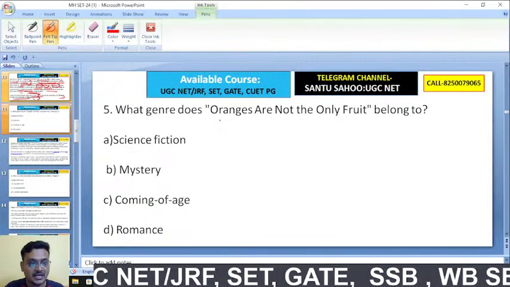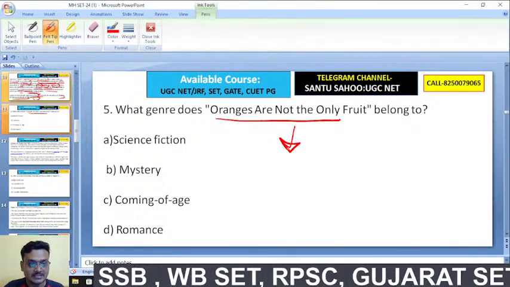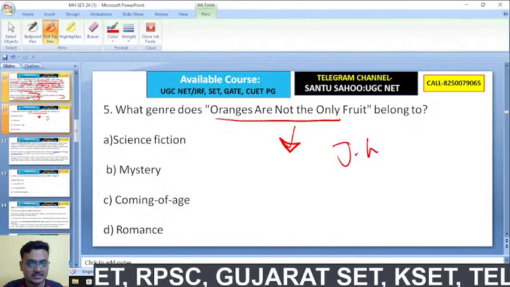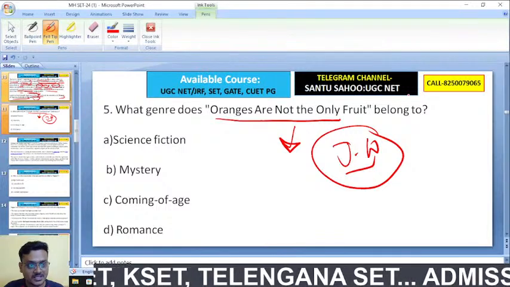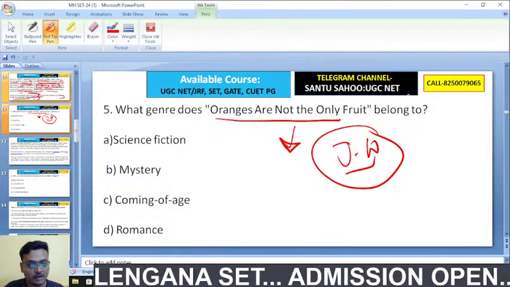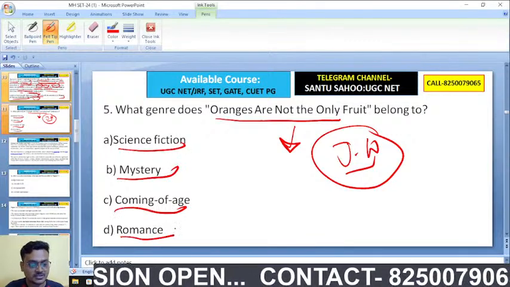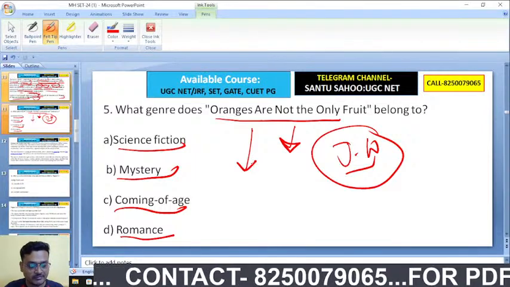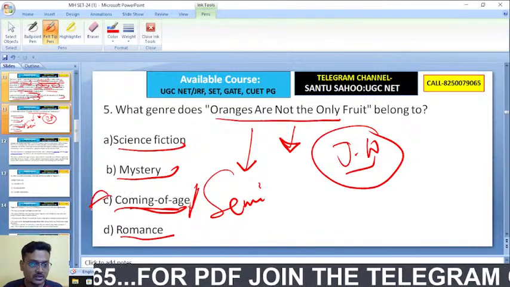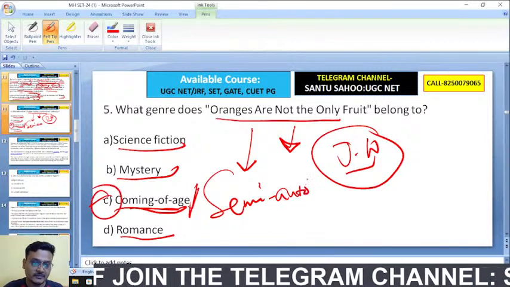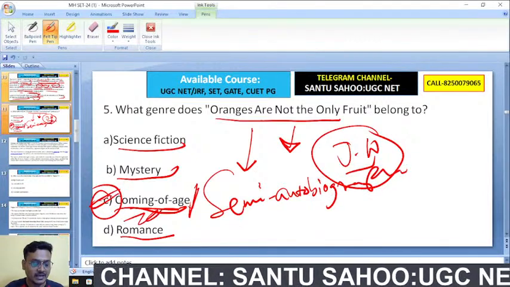What genre does Oranges Are Not the Only Fruit belong to? It's a work by Jeanette Winterson. You have to tell the genre of this novel. Was it science fiction, mystery, coming of age, or romance? The original genre of this novel is semi-autobiographical, and that's why it's also known as a coming of age story. So coming of age is the right answer here.